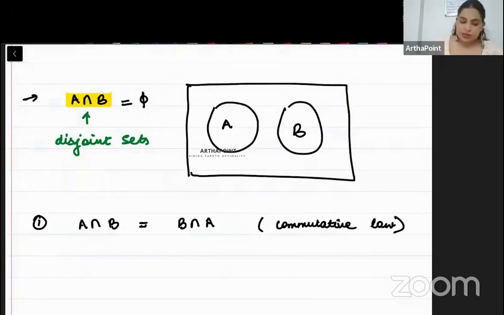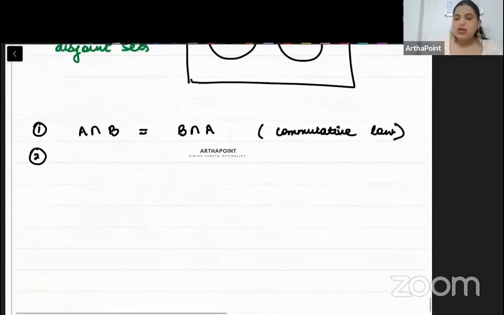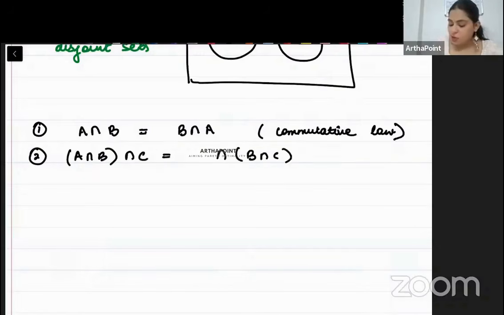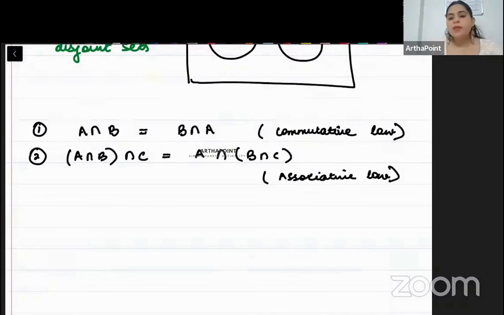Okay, beta. Second property. The second property says that if you do A intersection B, that means you find common between A and B, and whatever common comes, you find its common with C. Or you find common between B and C first and then its common with A. Beta, you will get the same answer. This is known as associative law. Associative law.